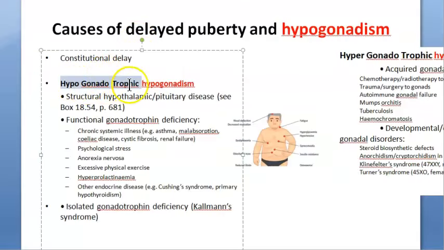Now, why is there hypogonadotrophic hypogonadism? We are talking about a pituitary gland or hypothalamic problem in the brain. In the brain, you have the hypothalamus and the pituitary, you know, right? The master and the master of the master. This is controlling the sex organs, right? So there is some problem with the brain, the pituitary itself, some tumor, etc.